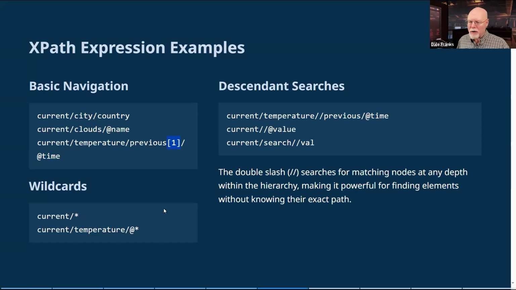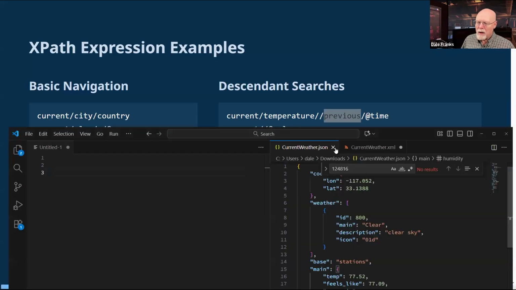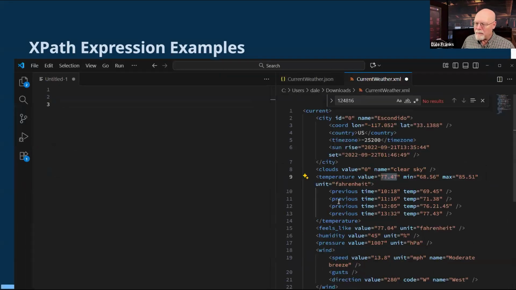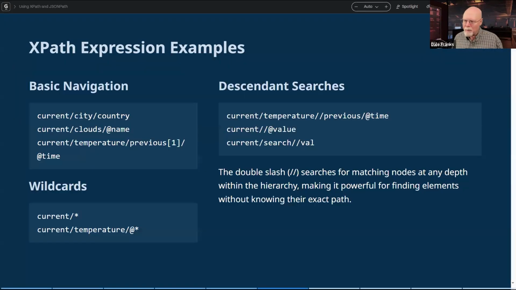And then, of course, we talked about the wildcards and pulling stuff out, and what are called descendant searches using the double slash to get all of the named subnodes like previous. So current slash temperature slash previous slash at time will, in our XML data, return all 4 of these times. And it will return them as a comma separated list. So 1018, comma 1116, etc. On our comma separated list.